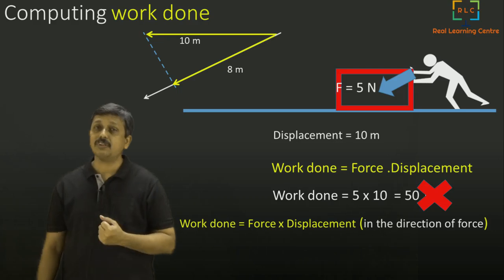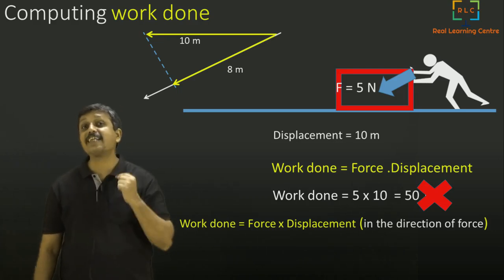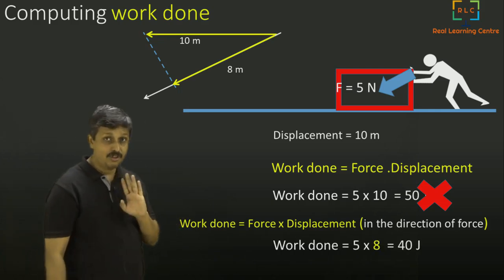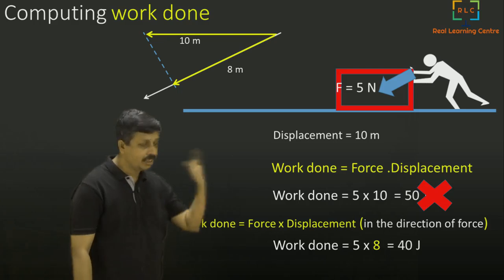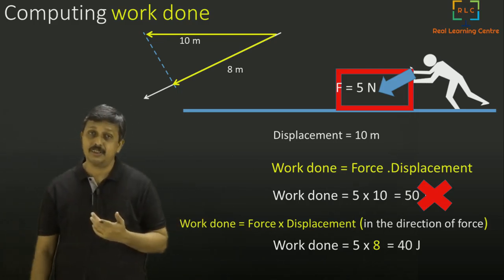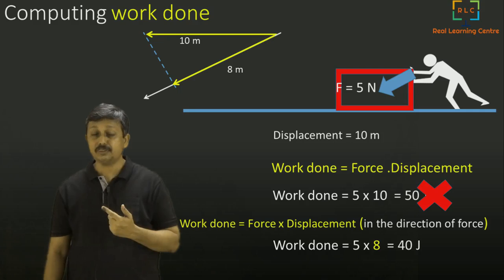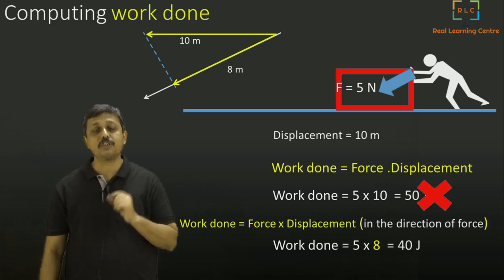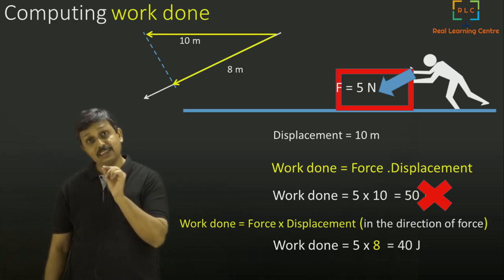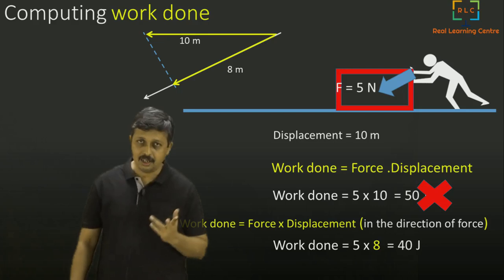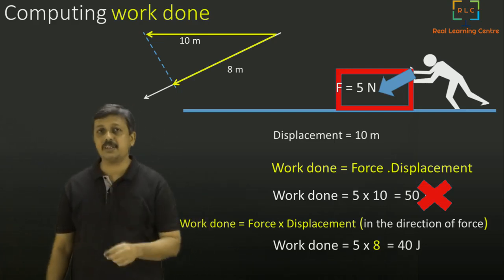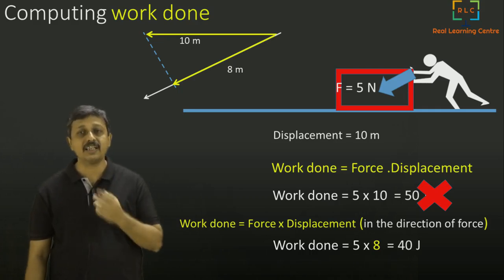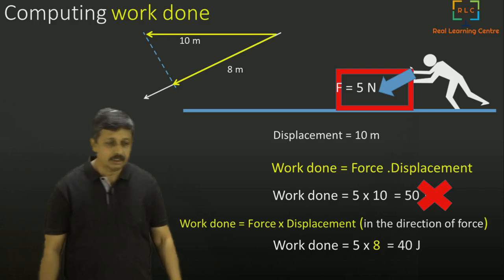So now I will substitute this 8 meters in the place of displacement. Force I will keep as it is. Force doesn't change. Force is 5 newtons and displacement is 8 meters. So you get 40 joules. Remember, the previous one also gave me 40 joules. That means you can do force into displacement in the direction of force, or force in the direction of displacement into displacement. Both of them will give the same value. This is what we call a dot product. Now don't worry about that.